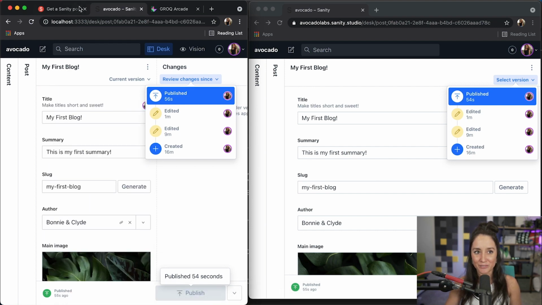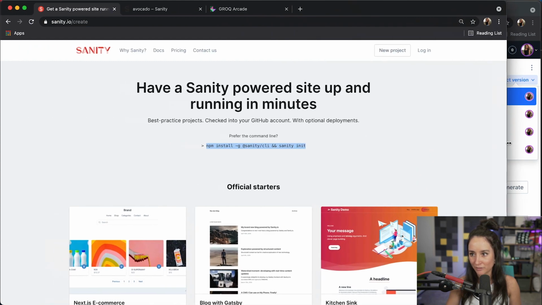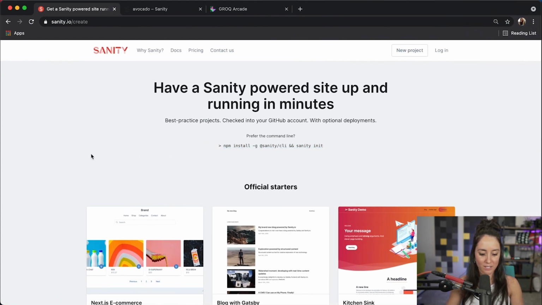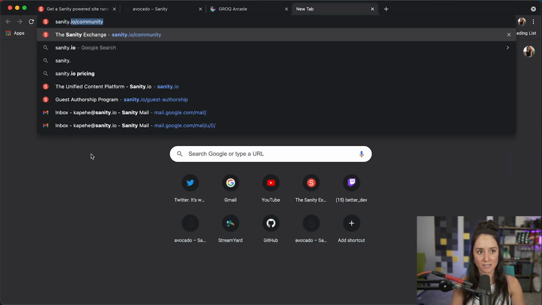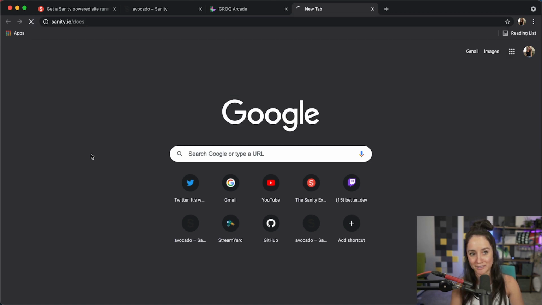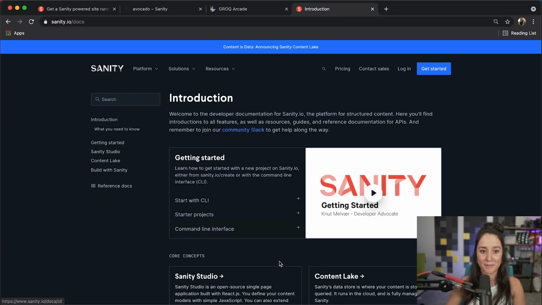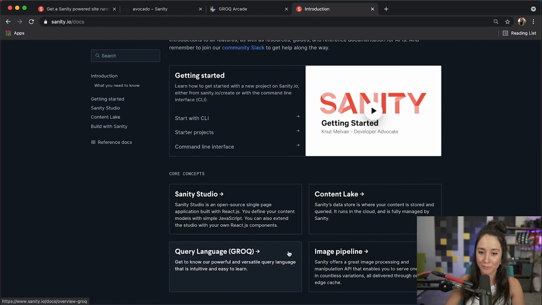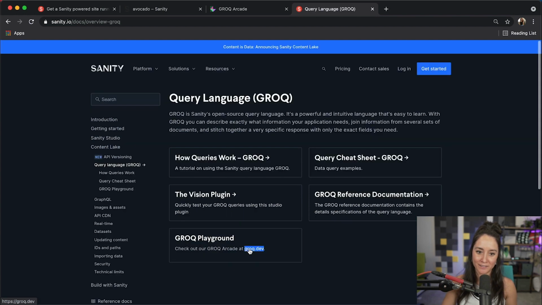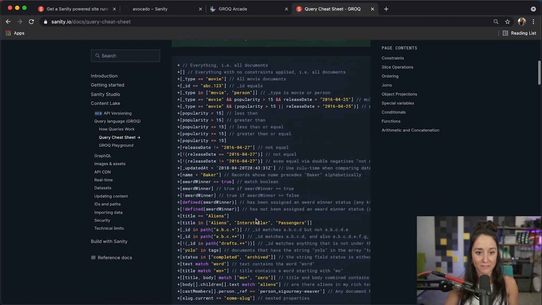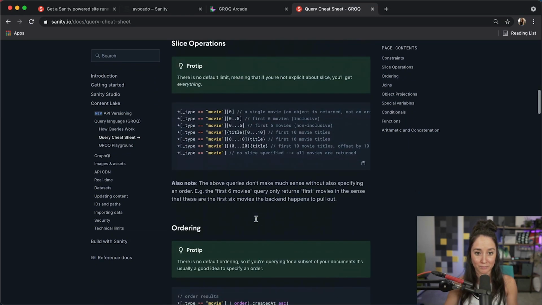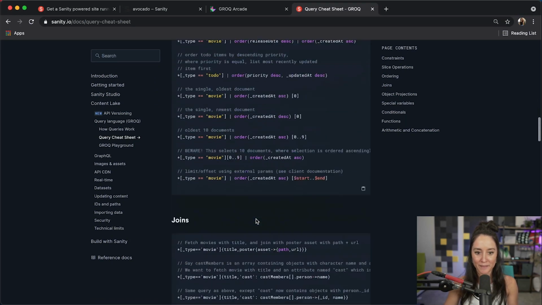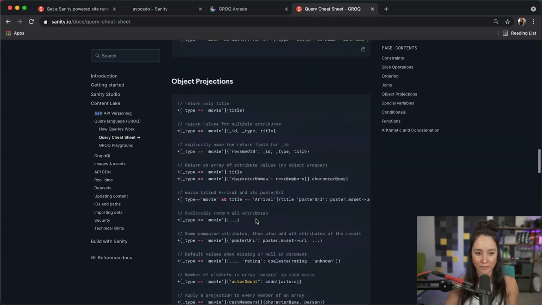So where to take it from here? Taking it from here, sanity.io/docs is a great place to start. You will find all the information you need about our content lake, Sanity Studio, more about GROQ. So if we were to click into here, there's a cheat sheet. You'll be able to see this data and how we can query for it and what would come up. So there's a lot of helpful things here.